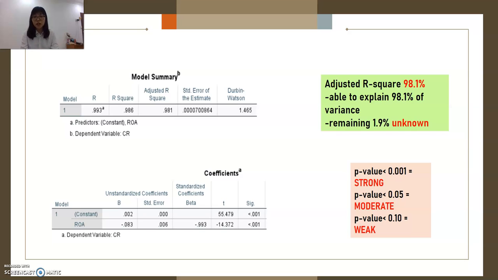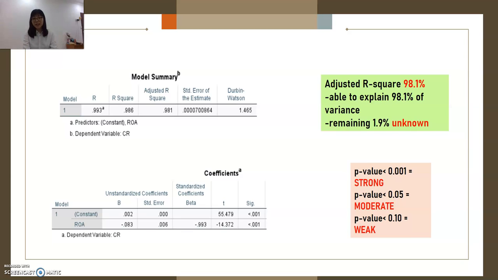Next is the coefficient. For the coefficient table, we need to see the t-value and the significant value. So a p-value smaller than 0.001 is actually a strong relationship. Meanwhile, a p-value smaller than 0.05 is moderate, and last, smaller than 0.1 actually means weak. For the return on asset, we can see that the significant value is smaller than 0.001. So this means that the return on asset strongly affects the credit risk.